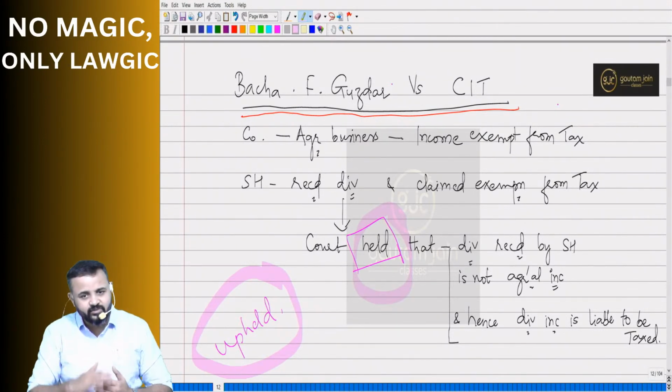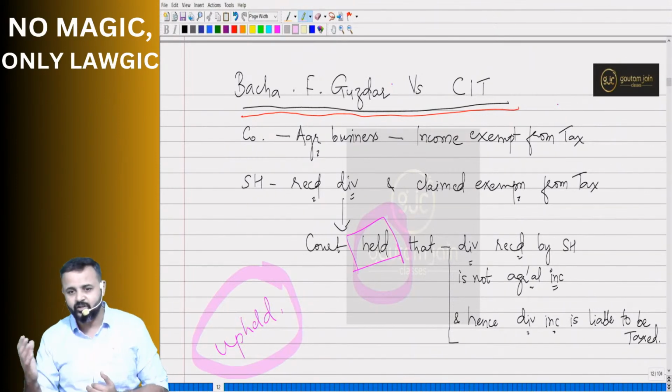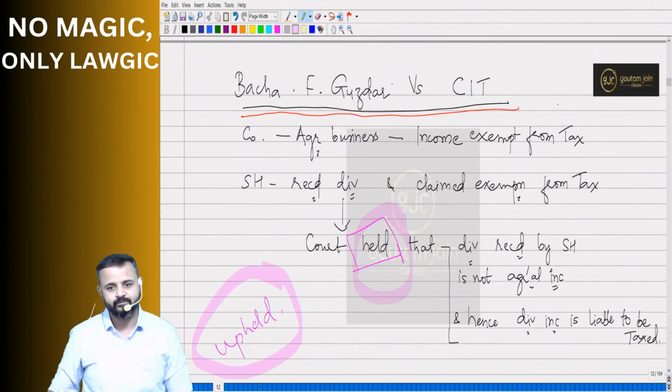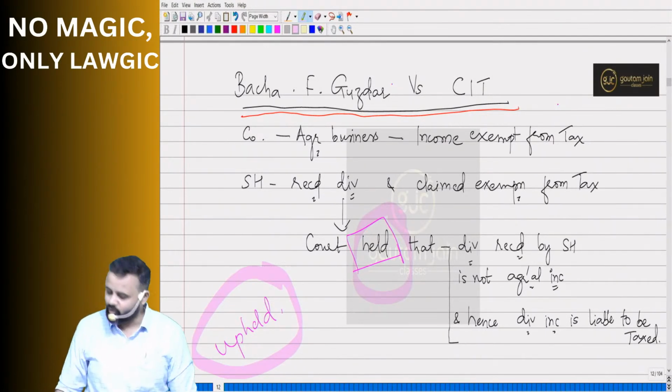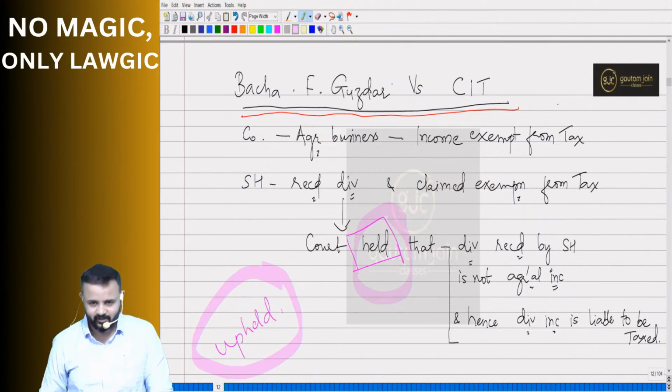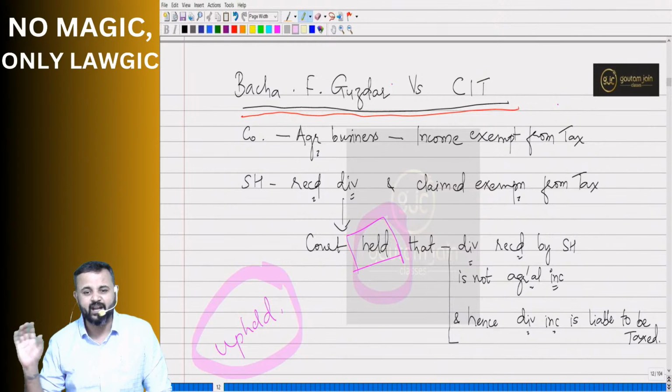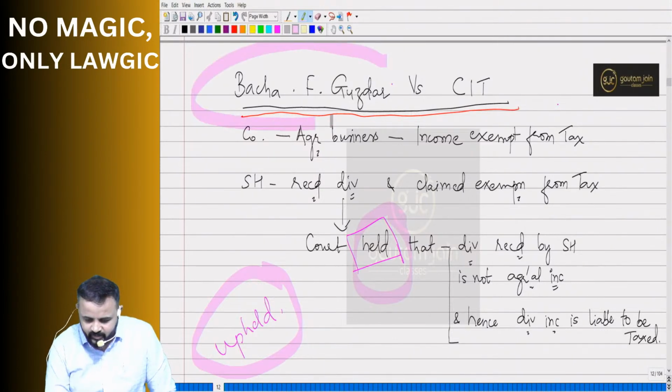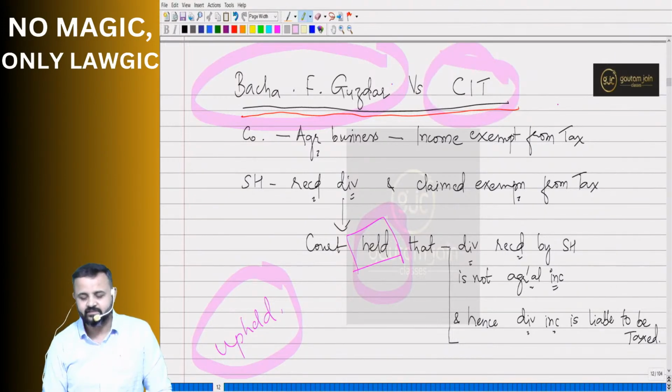Whereas if the decision comes in favor of the other party, that is the respondent or defendant, then we use the word held. Clear? So tell me, when do you use the word upheld? When the decision is in favor of plaintiff. Don't say Bacha. Every time Bacha will not come. Isn't it? So plaintiff. And when will you use the word held? When the decision is in favor of respondent, that is defendant, that is the other party. In this case, Bacha is the plaintiff, complainant who has filed the case, and CIT is defendant, respondent. They have to respond, they have to defend.